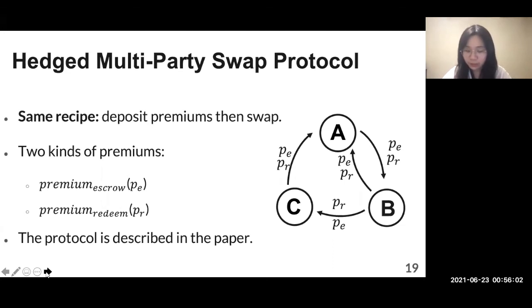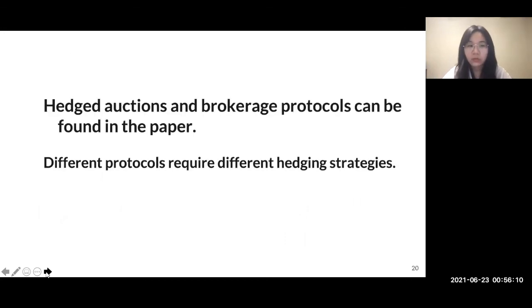Premium redeem, which is paid to a counterparty if the redeem does not happen. The details are shown in our paper. We also provide hedged auctions and brokerage protocols, which can also be found in the paper. To be noted, different protocols require different hedging strategies.